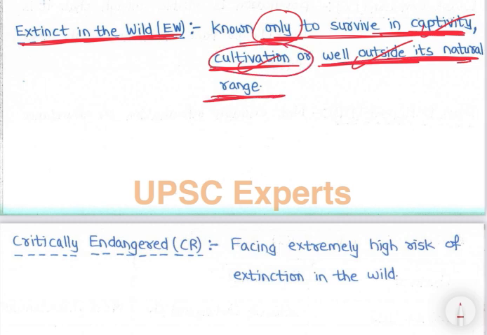Natural range, like for a tiger, right? Suppose it is extinct in the wild, meaning it is not in the wild, only in some zoological park. Like a plant that is present only in a botanical garden. That is extinct in the wild. It is extinct in the wild, but in a laboratory, zoo or botanical garden, if it is growing under care, that is called extinct in the wild.